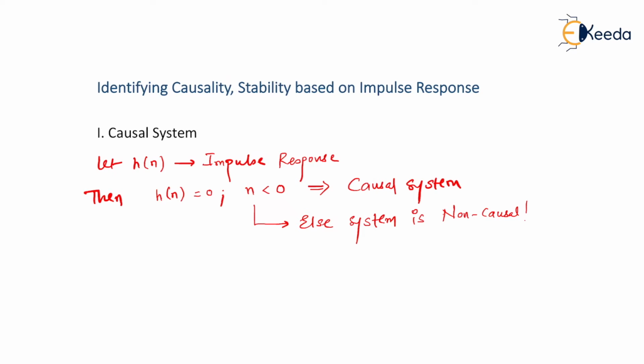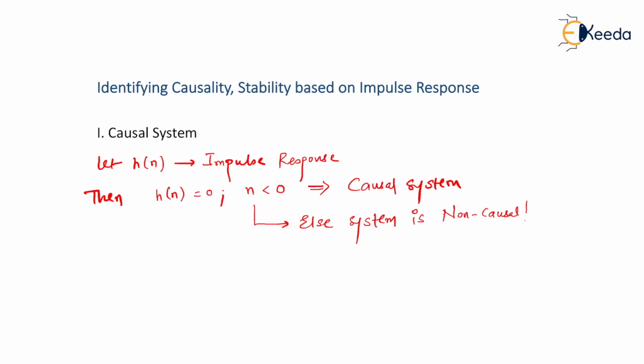So when a relation between output and input is given to you, you were in a position to identify whether the system is causal or non-causal. But this time the scenario is quite different. This time the relation between output and input is not given to you. What is given to you is an impulse response of the system, and then you have to identify whether the system is causal or non-causal. And for that I have written one criterion: h of n must be equal to 0 for n less than 0 for the system to be causal, and if this condition is not satisfied, it is said to be non-causal. But let us understand, and let me prove why it is so.